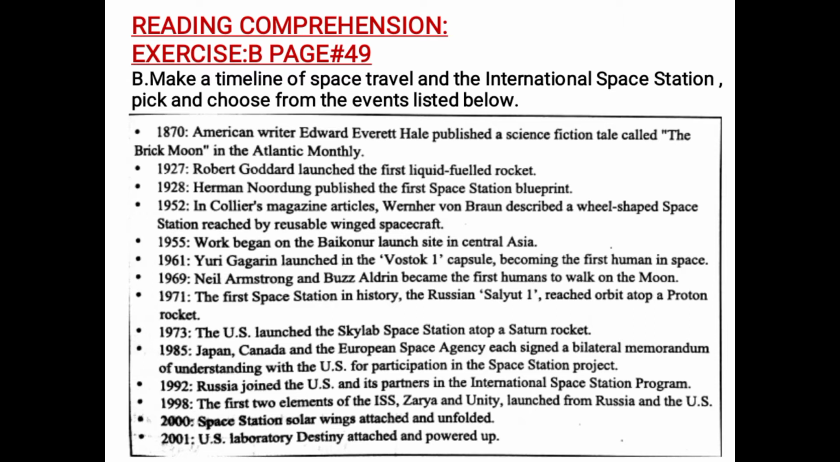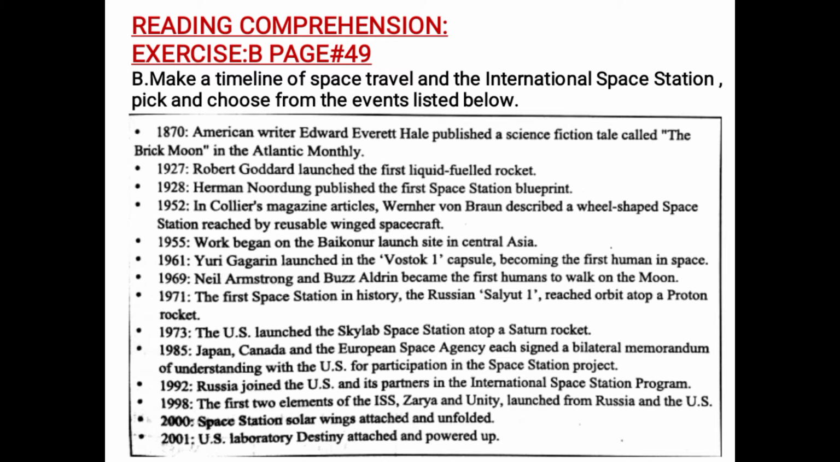These events have already been arranged in ascending order. They are already from the earliest to the latest in their sequence, but you have to place this on a timeline. First, we will just take a look at the event and then we will move on to the timeline. For example, in 1870, American writer Edward Everett Hale published a science fiction tale called The Brick Moon in Atlantic Monthly. So he published this fiction story in a magazine about space.